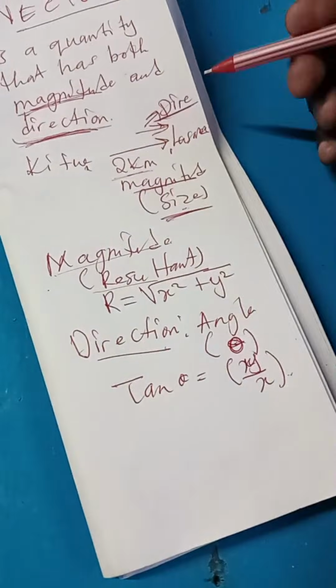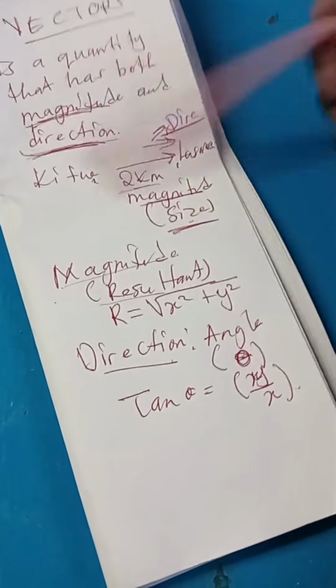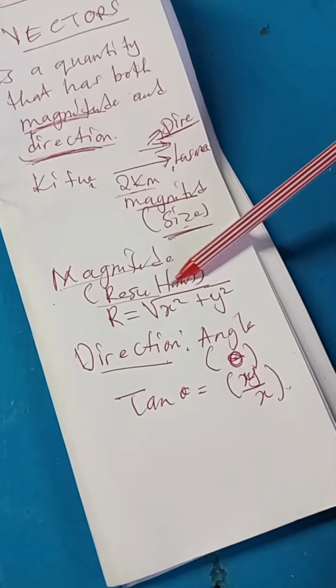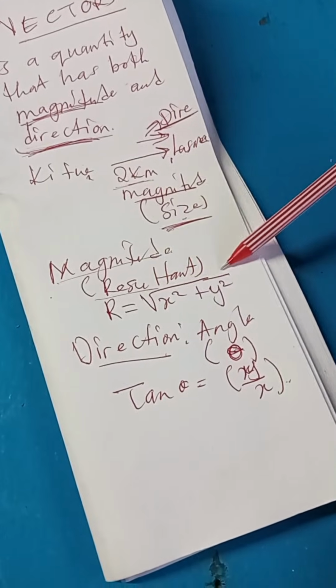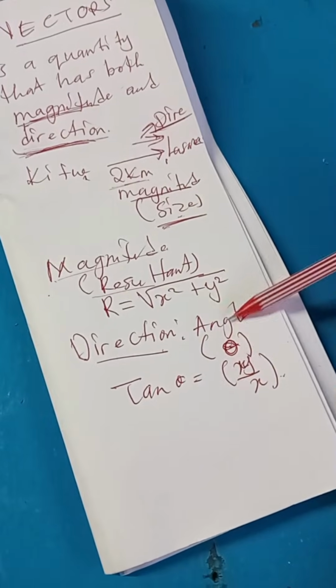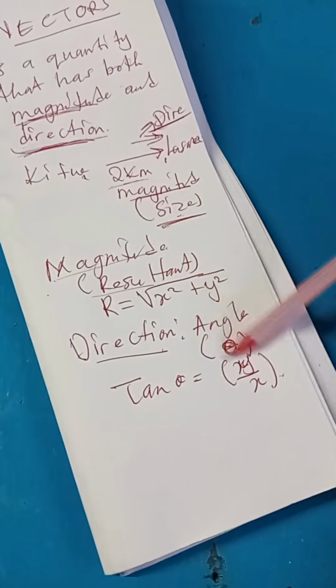So a vector definition is very important. It has two keywords, the magnitude and the direction. The direction is just the angle, so every time you hear the word direction, you always think of the angle.